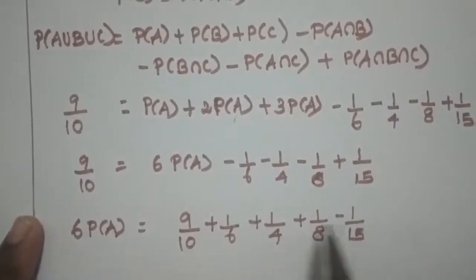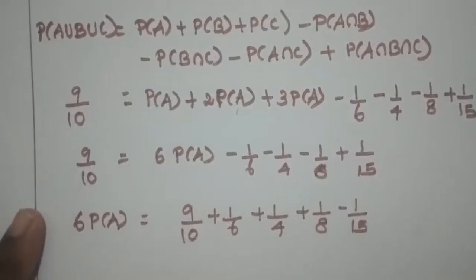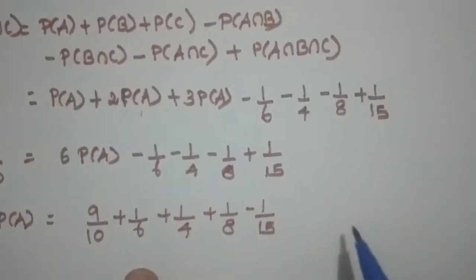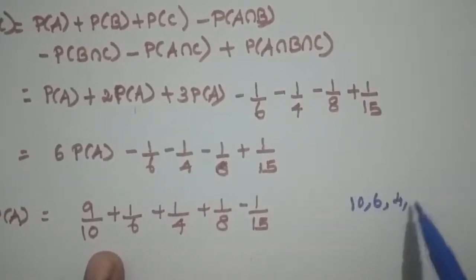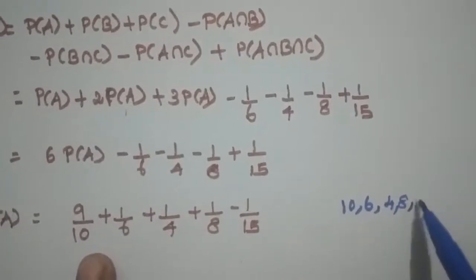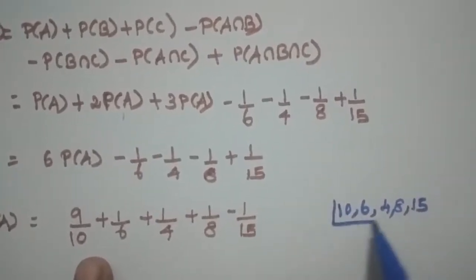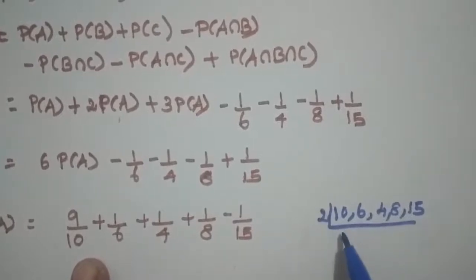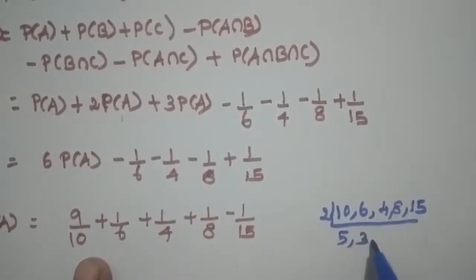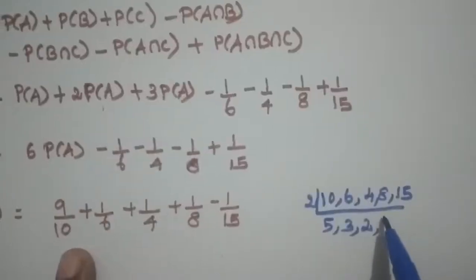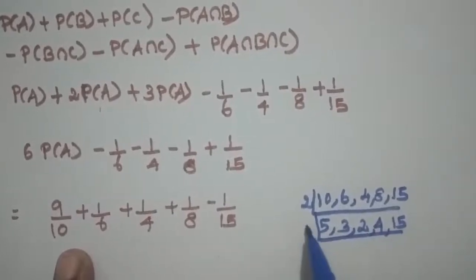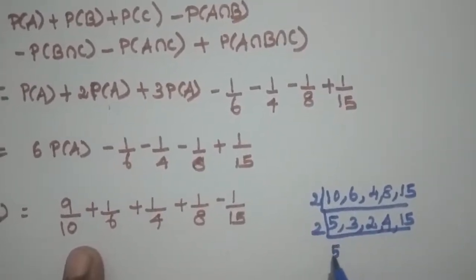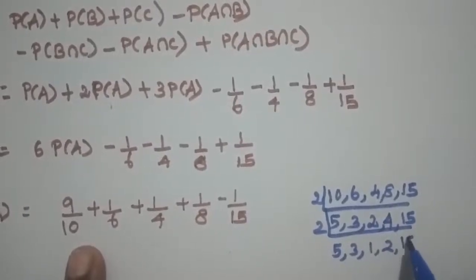Here the denominators are different, so we have to take the LCM. Let us take the LCM for these numbers: 10, 6, 4, 8 and 15. Let us start with the 2 table. 5 2s are 10, 3 2s are 6, 2 2s are 4, 4 2s are 8, and keep this 15 as such. Now again with the 2 table: 5, 3, 1, 2 2s are 4, and the same 15.